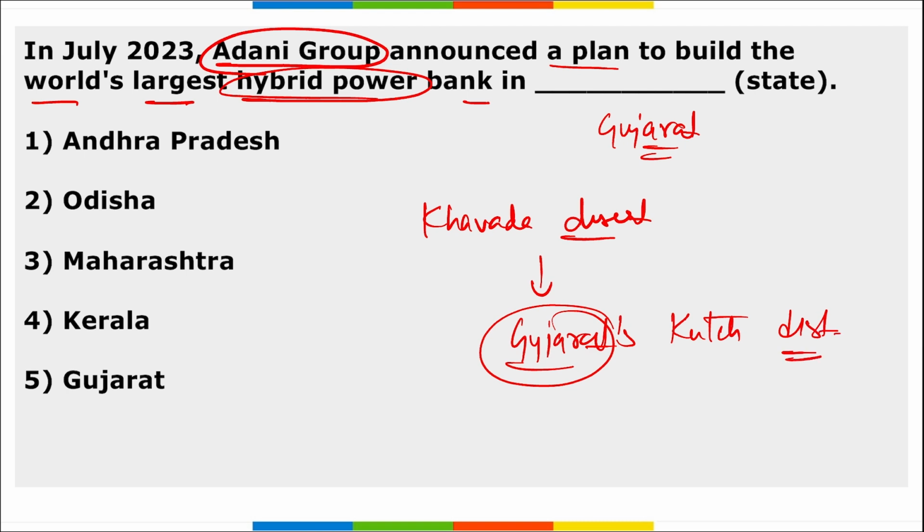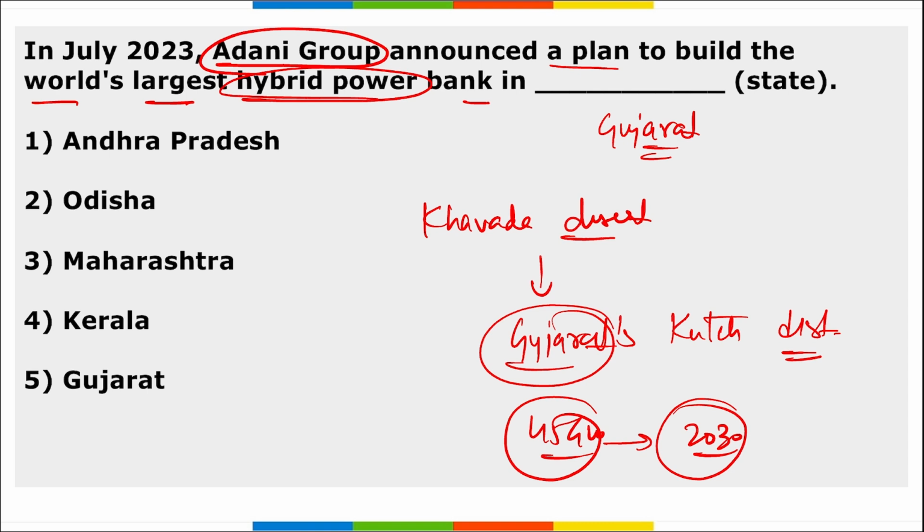Correct. Making this announcement, the company reiterated their plan to create 45 gigawatt of renewable energy capacity by 2030. When operational, the park will produce 20 gigawatt of energy. Right. So this is the world's largest hybrid power park that is in Gujarat, that will be built by Adani Group.